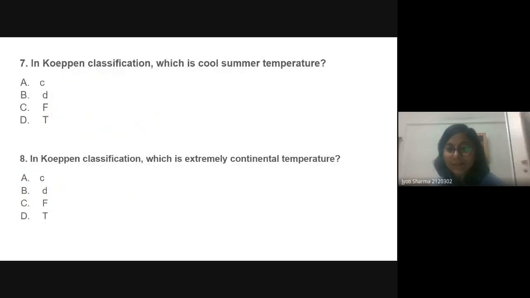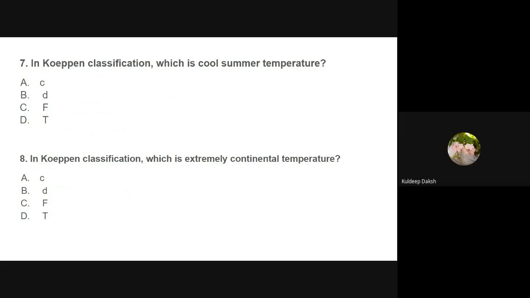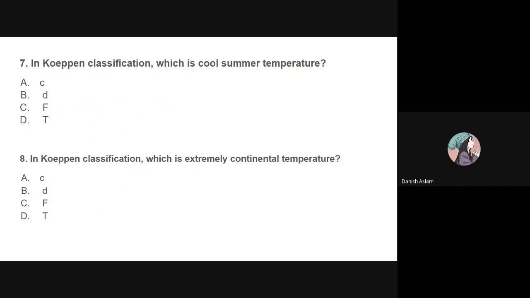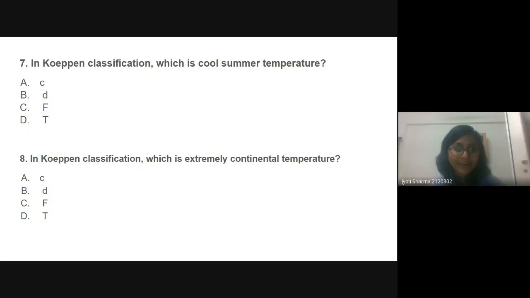In the Köppen classification, which is cool summer temperature? C, I don't know actually. Danish, what will be the answer? Ma'am, it is C. Yes, it is C. In Köppen classification, which is extremely continental temperature? D. Yes, it is D.